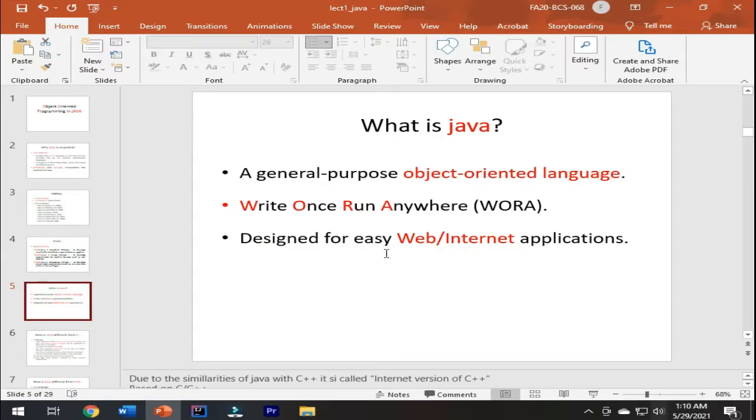Now what is Java? Java is an object-oriented programming language. Write once, run anywhere, WORA. What does that mean? We have discussed this earlier. It means portability. We can run code on any machine. It is designed for easy web and internet applications.